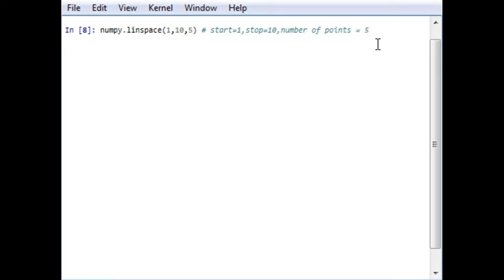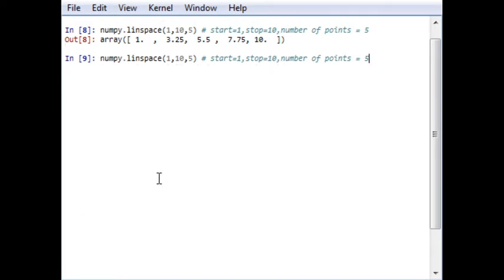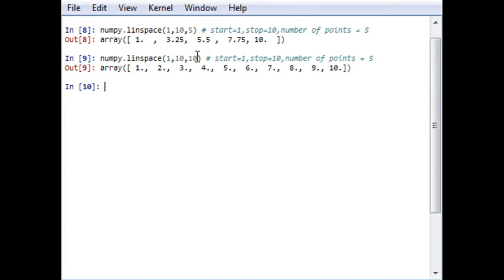The output will be like this. It will generate an array with 5 elements spaced evenly: 1, 3.25, 5.5, 7.75, 10. Similarly, if instead of 5 I write 10, the output will be with a difference of 1.